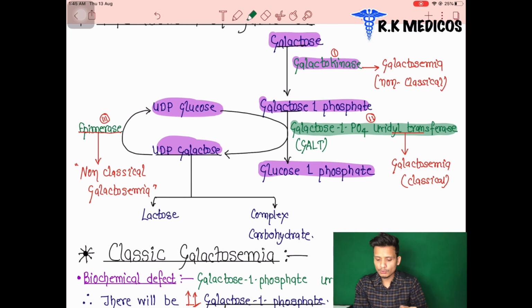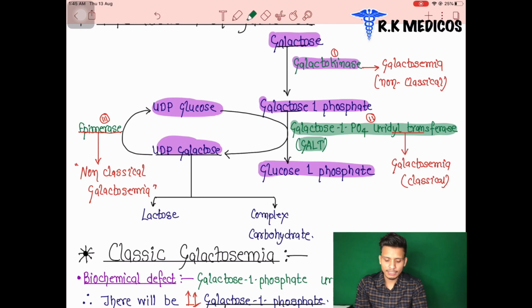This enzyme transfers the group, and its short form is GALT.